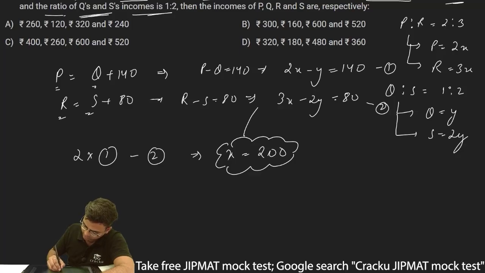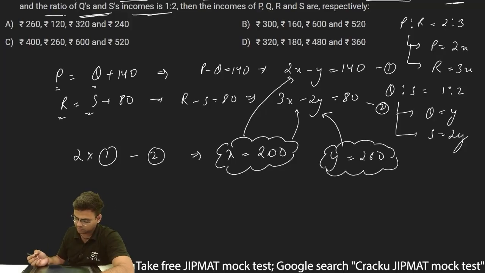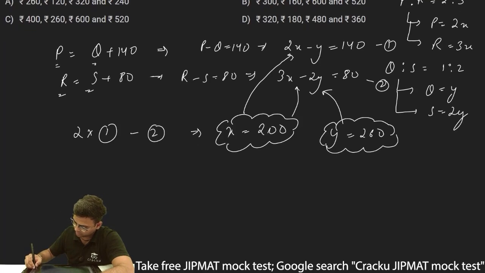If I put the value of x equal to 200 in the first equation, I'll get 2 into 200 is 400, and 400 minus 140, so y I'll get as 260. So these are the values of x and y. You can put this in the second equation to verify. So it will be 600 minus 520, which is 80. So it is verified.